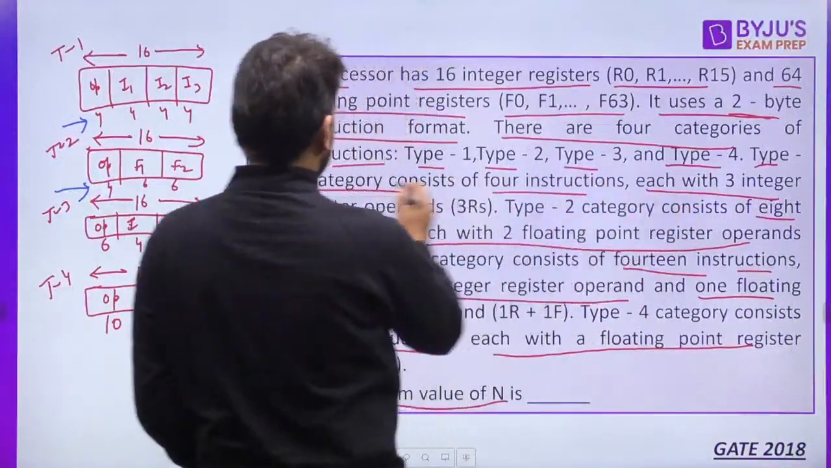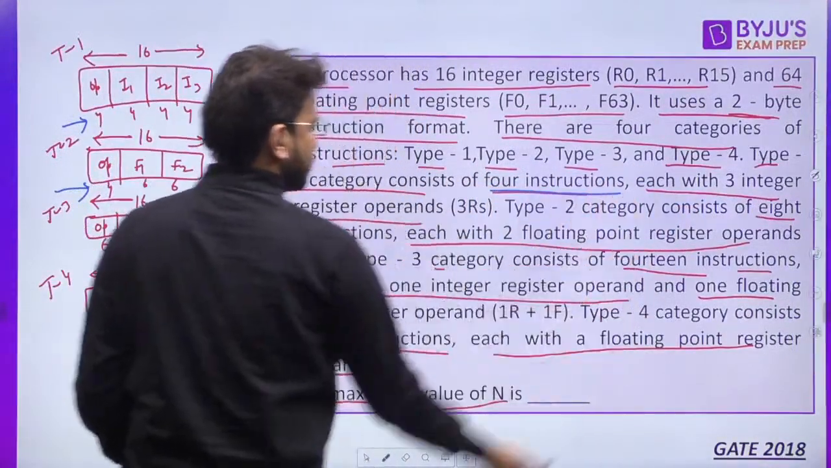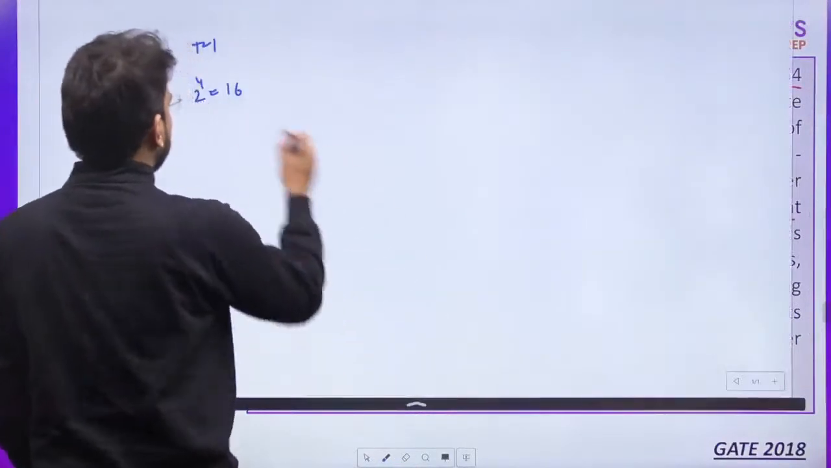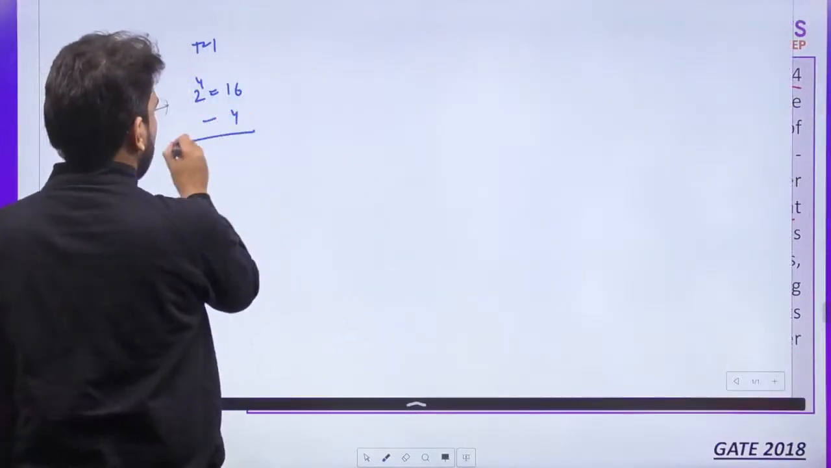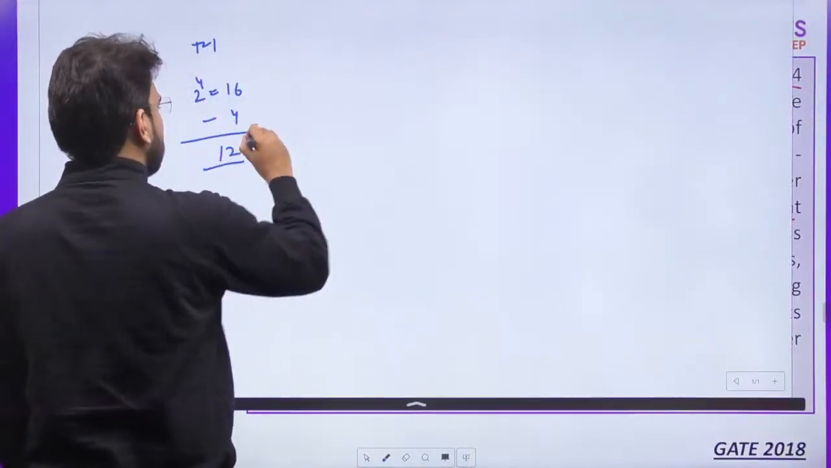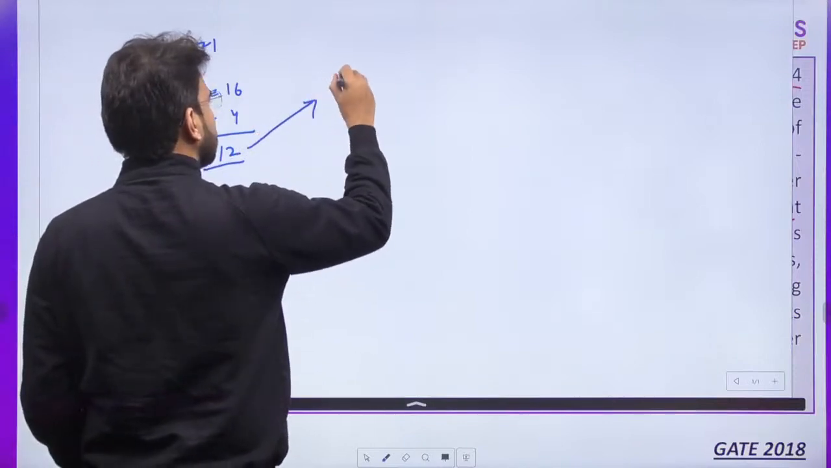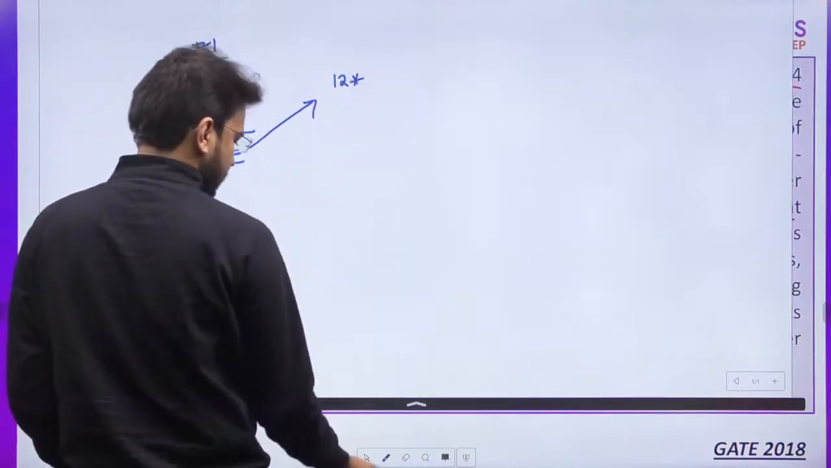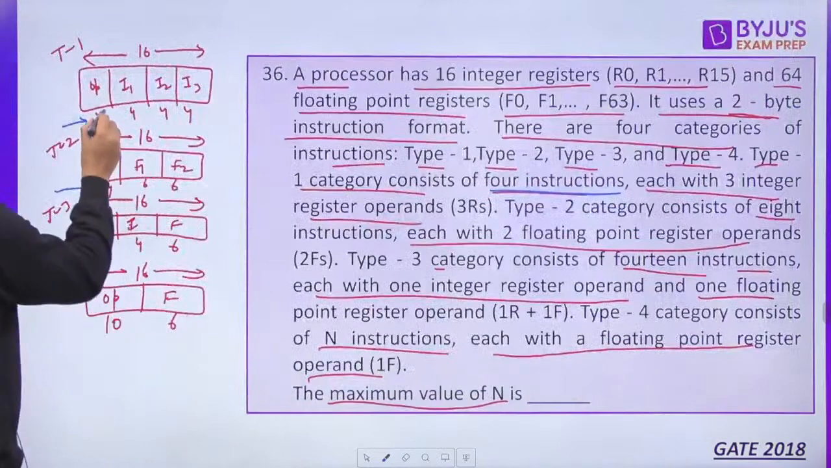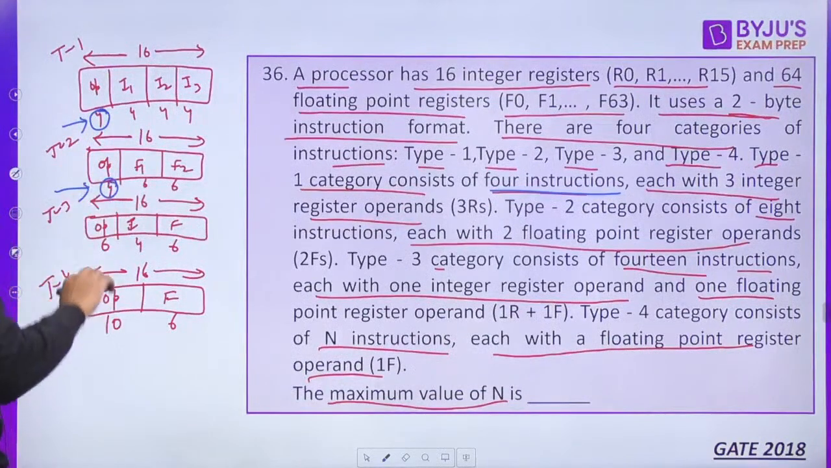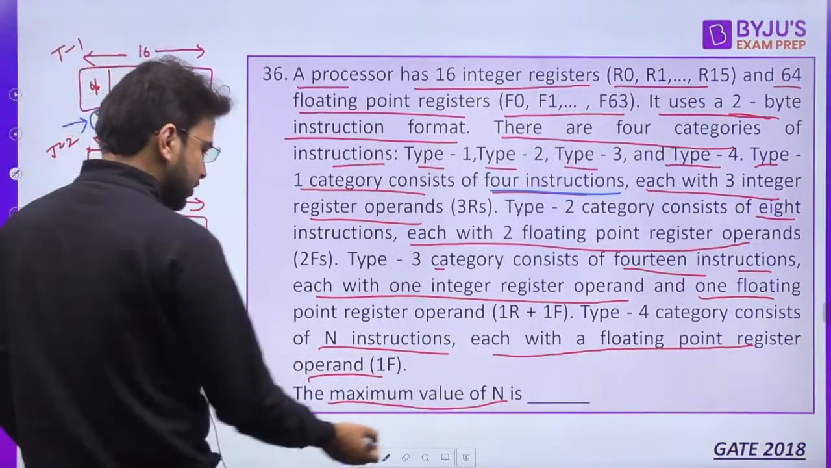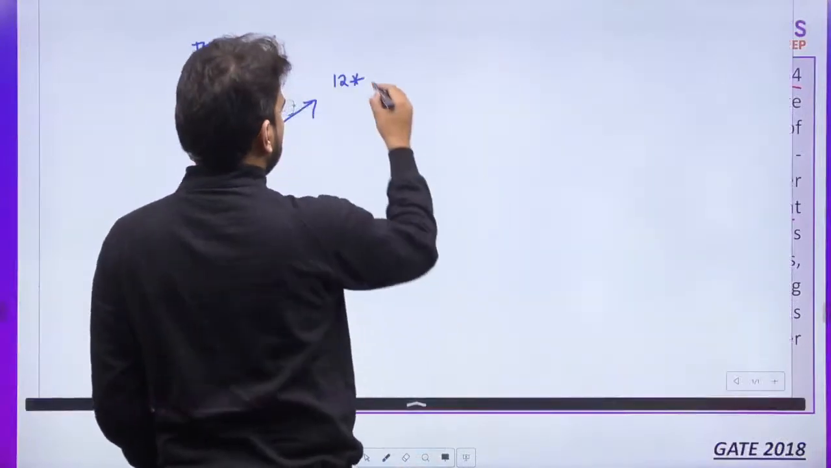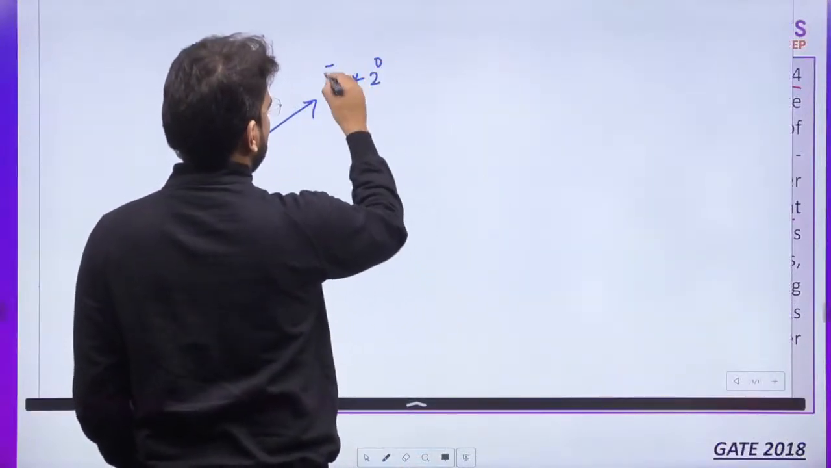We can see here for type 1 category we have 4 instructions, right? That means we are using 4. Out of that, unused will be 12. Now this 12 we multiply, 4 we have used here, 4 here, remaining is 0, so 2 raised to the power 0, it is going to be 1.